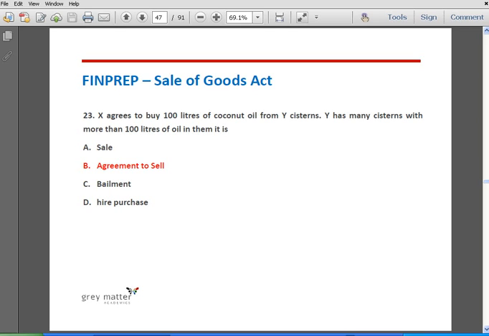Where under a contract of sale, transfer of property in goods is to take place at a future time or subject to some condition thereafter to be fulfilled, the contract is called an agreement to sell, and hence the answer for this is also agreement to sell.